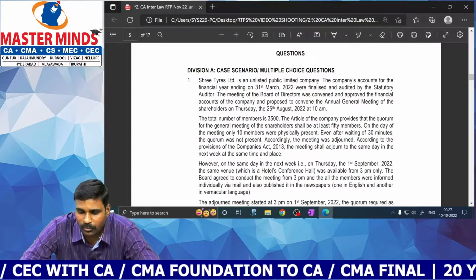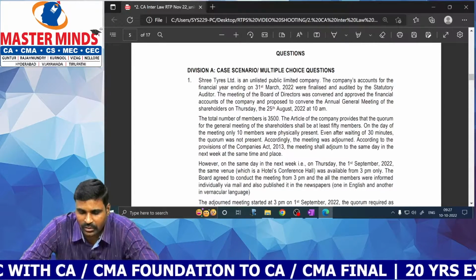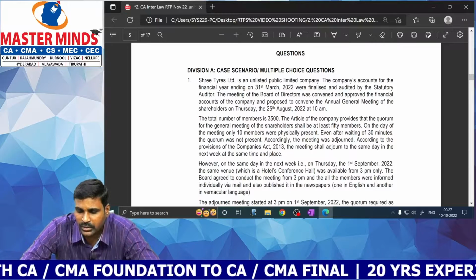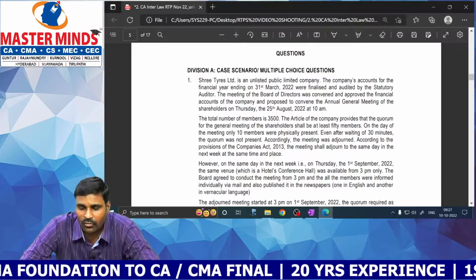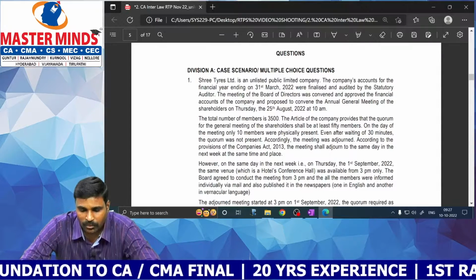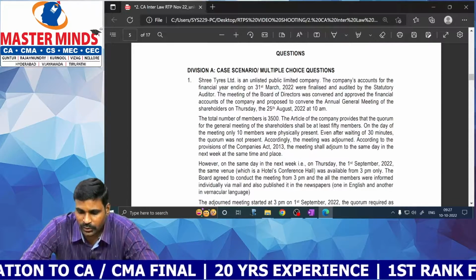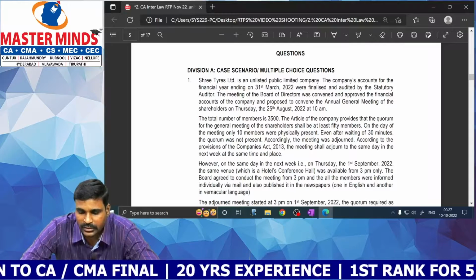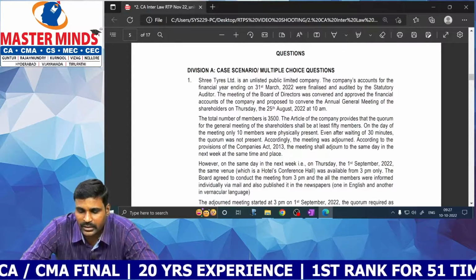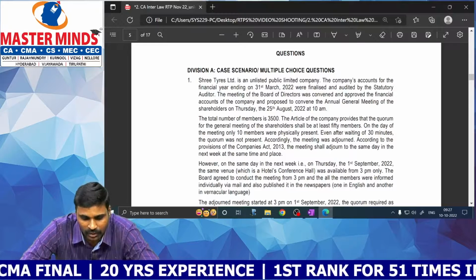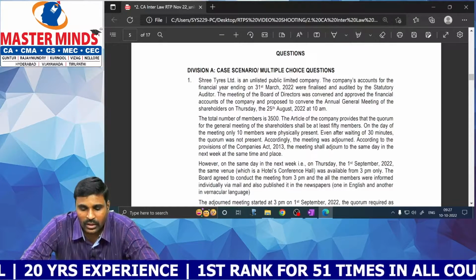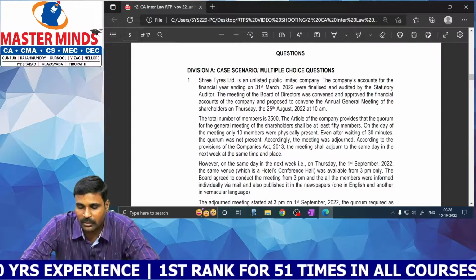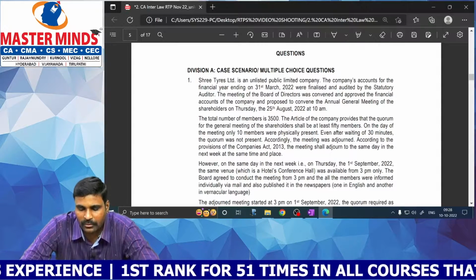The articles of the company provide that the quorum for the general meeting of the shareholders shall be at least 50 members. On the day of the meeting, only 10 members were physically present. Even after waiting for 13 minutes, the quorum was not present. Accordingly, the meeting was adjourned. Okay, next. According to the provisions, the meeting shall adjourn to the same day in the next week at the same time and place. However, on the same day in the next week, on Thursday, the 1st September 2022, the same venue was available from 3 p.m. only. The board agreed to conduct the meeting from 3 p.m.